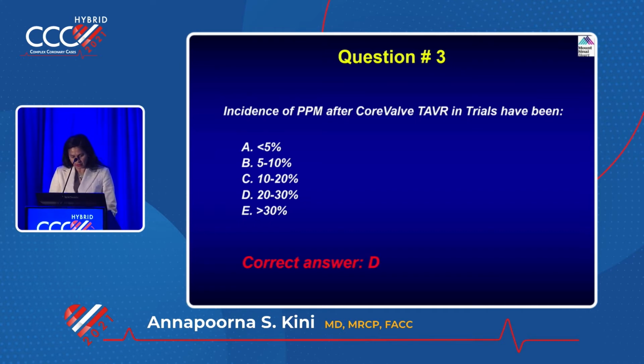Let's see what answer they've given. That was the very early part. Now it's gone to 5 to 10%. So what I'm saying is, how do you avoid it? They may ask you the steps. Anybody know? One, you know what the predictors are, right? Predictors, and then cusp overlap is very important to avoid that, and the implant depth.